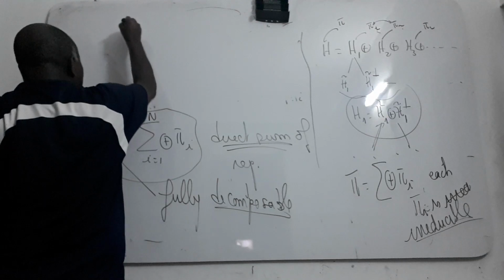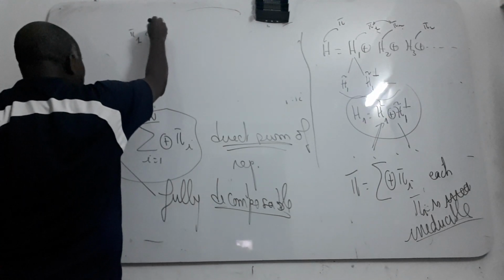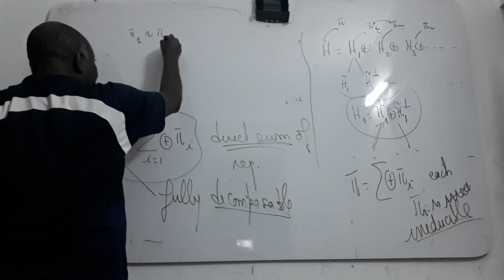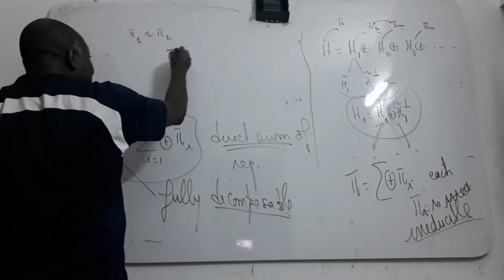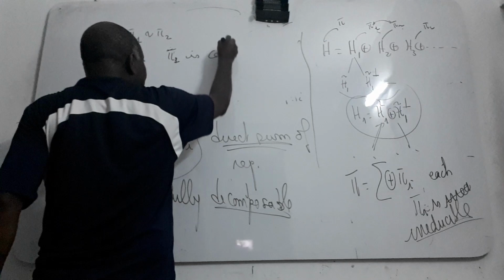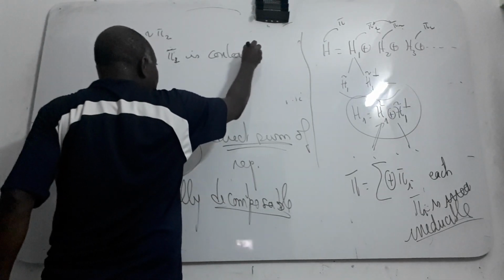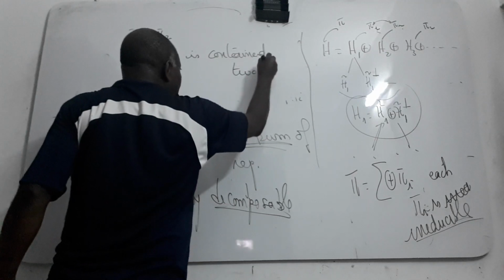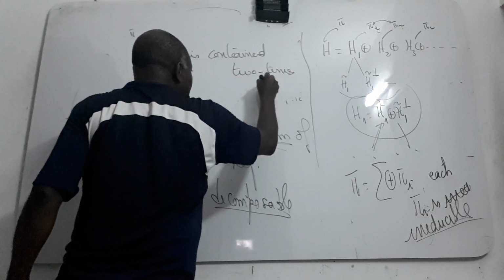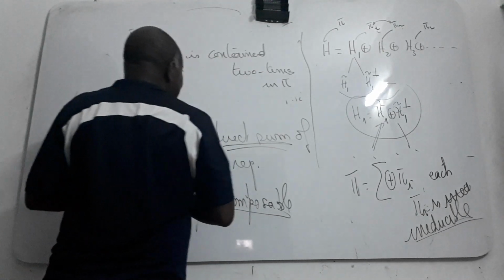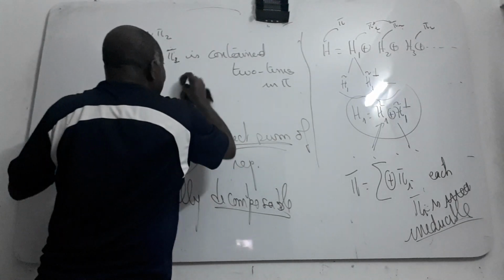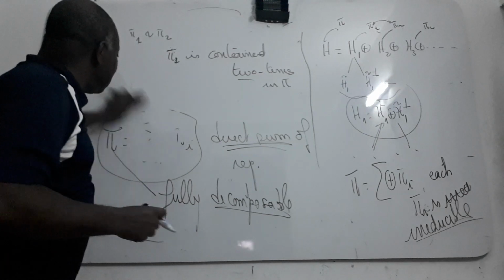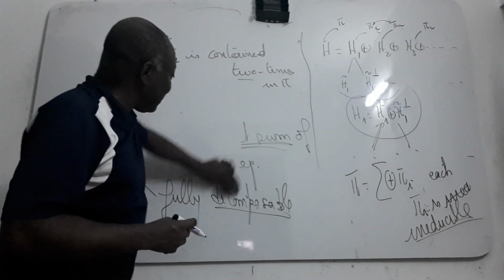It's pi 1. So pi 1 is equivalent to pi 2. I can say that pi 1 is contained 2 times in pi. We say this kind of 2 times is pi. And 2 is called the multiplicity of your representation in pi.